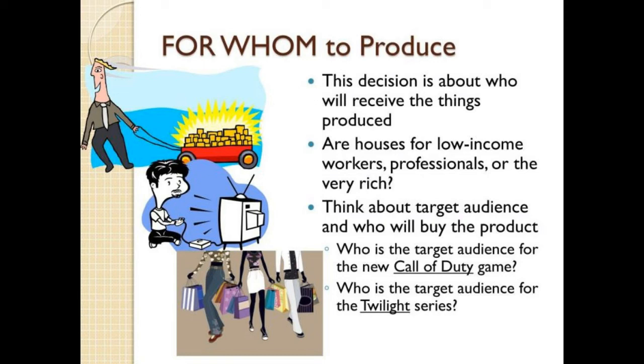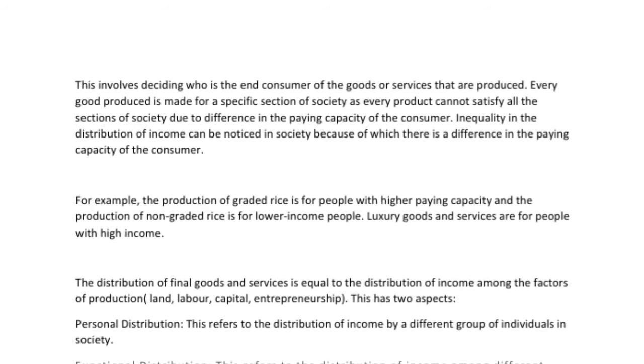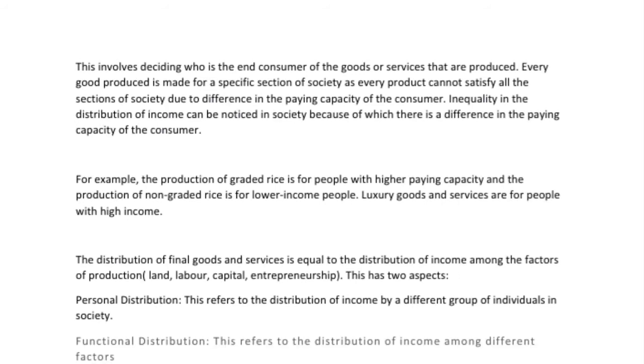When we discuss for whom to produce, this decision is about who will receive the things produced. Are houses for low income workers, professionals or the very rich? Think about the target audience and who will buy the product. This involves deciding who is the end consumer of the goods or services that are to be produced.